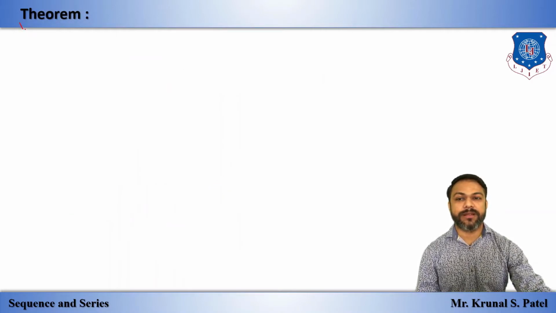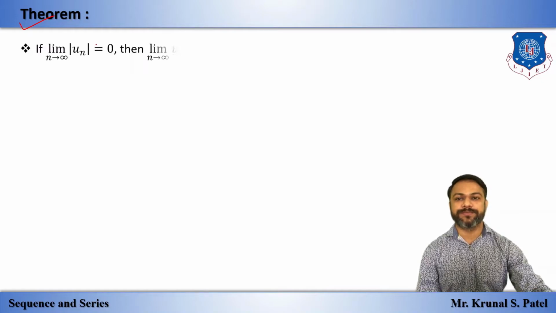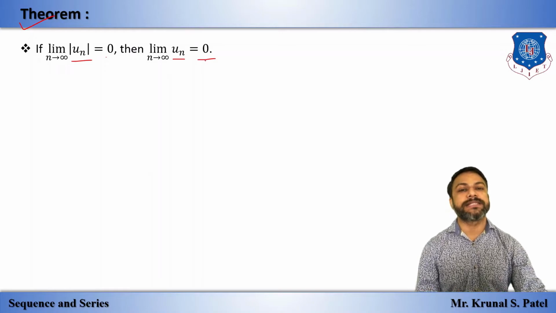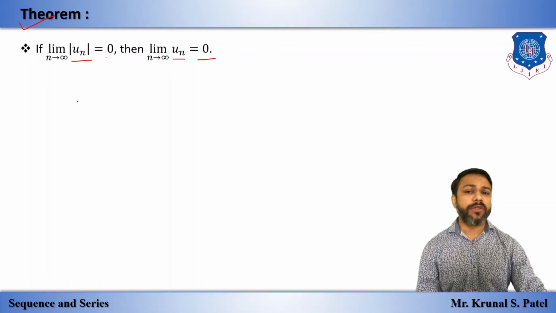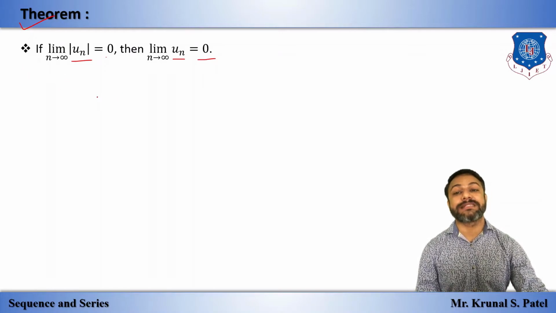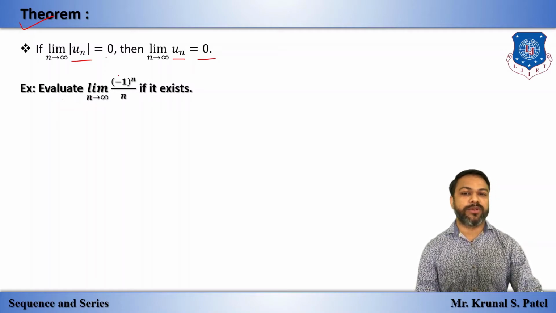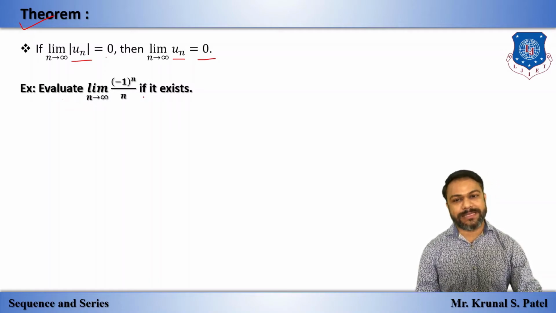Now we have one small theorem. If limit n tends to infinity of magnitude of un is 0, then limit n tends to infinity of un is also 0. Okay, so to understand this theorem, we have an example. Evaluate limit n tends to infinity of (minus 1) raised to n by n, if it exists. So we have to evaluate the value of this if it exists.